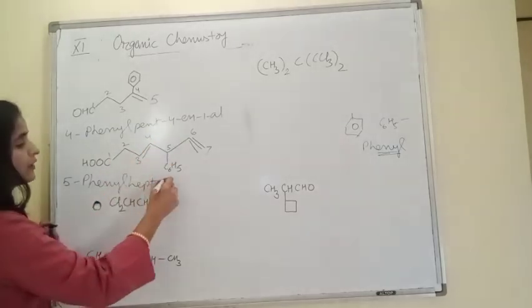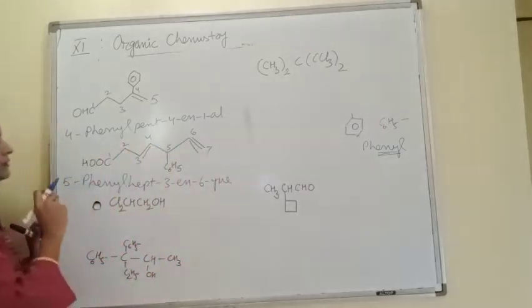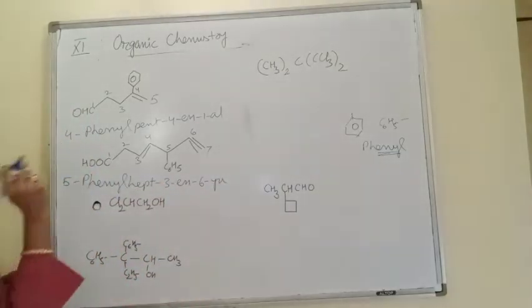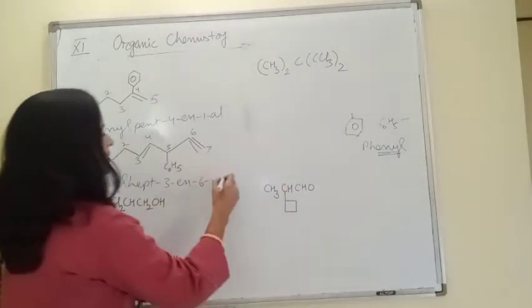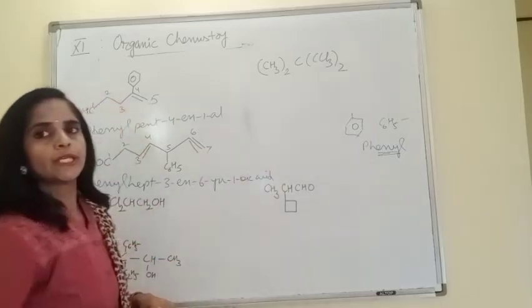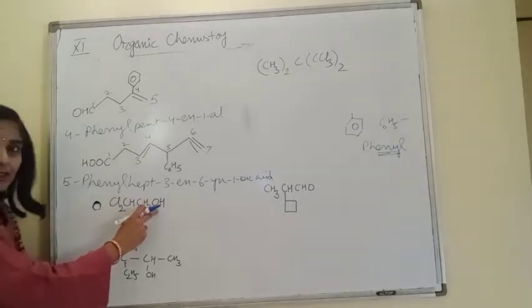Write in alphabetical order. 3-ene, 6-yne. Don't use this e. 1-oic acid or simply oic acid.